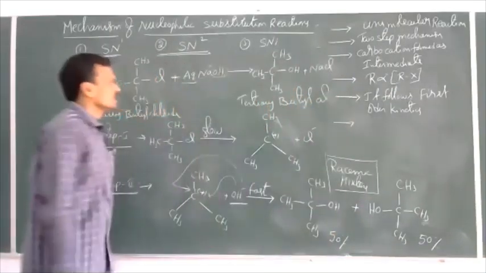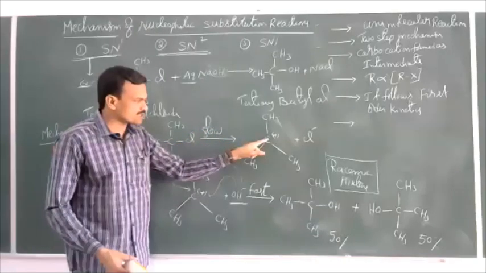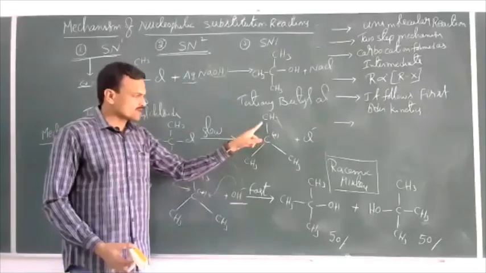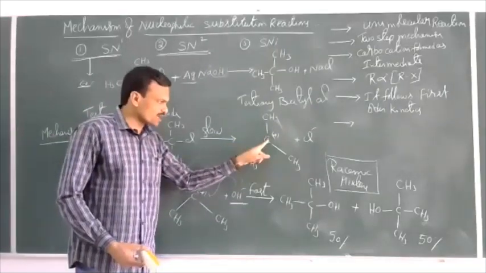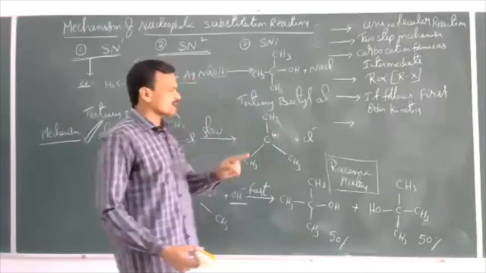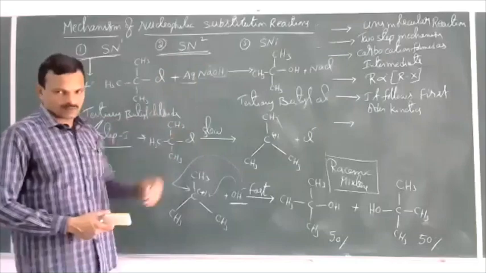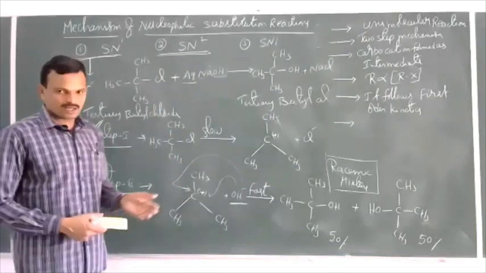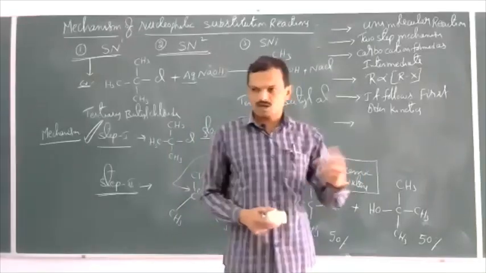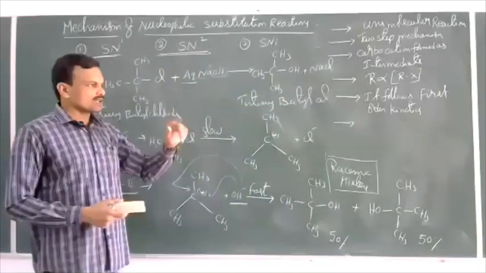Next. Here, in this reaction, a carbocation is formed as the reaction intermediate. Suppose the carbocation contains a tertiary or quaternary beta carbon atom, then it undergoes some rearrangement, and a less stable carbocation can rearrange to a more stable carbocation. That means if a primary carbocation is formed, it can rearrange to secondary.